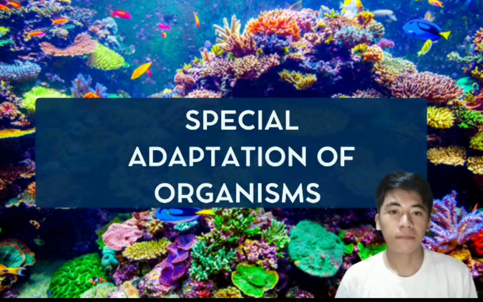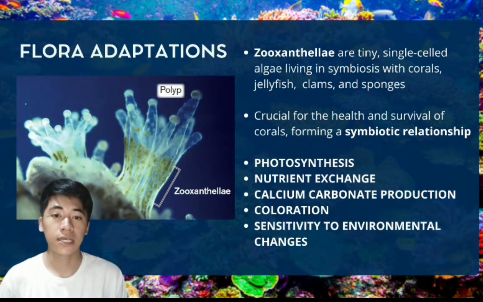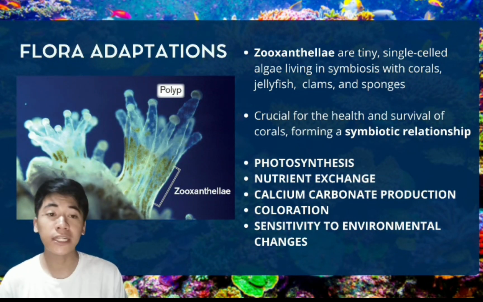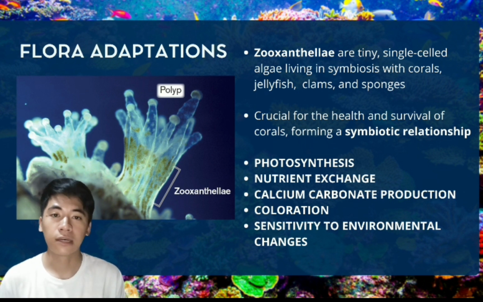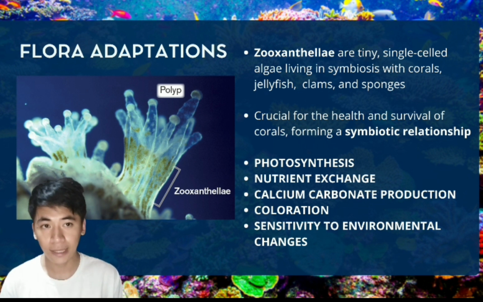For the special adaptations of organisms in the coral reefs, zooxanthellae are tiny, single-celled algae that live in symbiosis with various marine organisms such as corals, jellyfish, gums, and sponges. The zooxanthellae provide oxygen and nutrients to the host through photosynthesis, while the host provides a protected environment and necessary compounds like carbon dioxide and nitrogen for nutrient exchange.